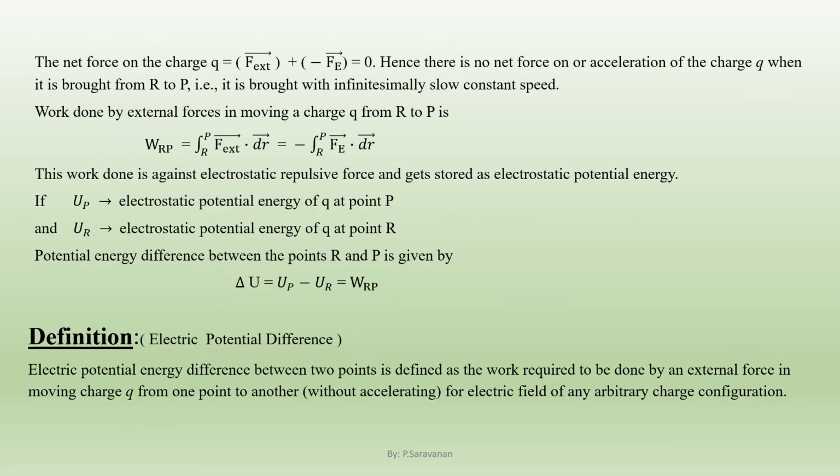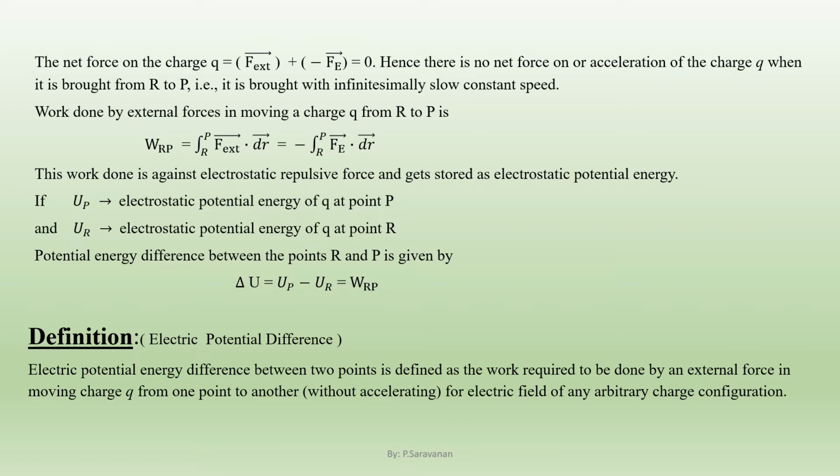The net force on the test charge small q is equal to the vector sum of the external force and the electrostatic force of repulsion, that is equal to 0. Hence, there is no net force on or acceleration of the charge small q when it is brought from capital R to capital P. That is, it is brought with infinitesimally slow constant speed.